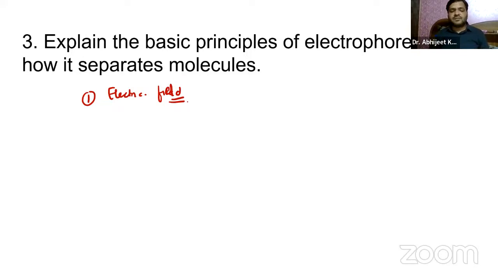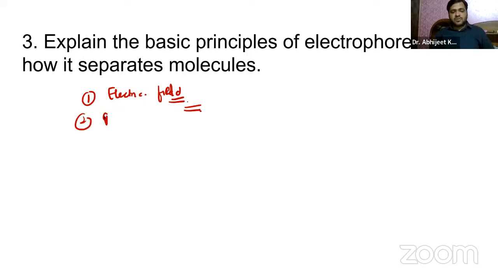The electric field is created by applying a voltage across two electrodes. Charged molecules move towards the electrode with the opposite charge. Anions, which are negatively charged, move towards the positive anode, while positively charged molecules move towards the negative cathode.